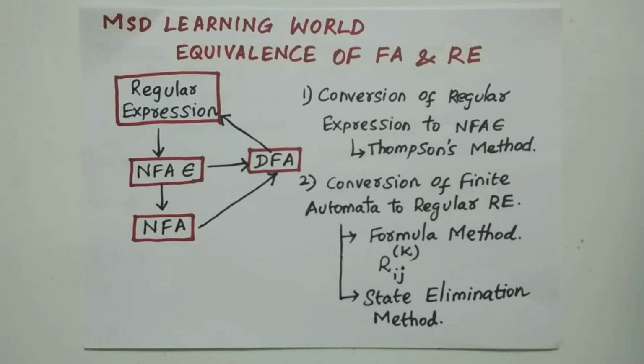Similarly, NFA epsilon can be converted directly to a DFA, or the NFA epsilon can be converted to NFA, and then it is possible to convert that into a deterministic finite automata. Whereas the reverse of converting the deterministic finite automata into non-deterministic finite automata or epsilon transition is not possible. So here we are going to concentrate on the conversion process of the regular expression into automata.